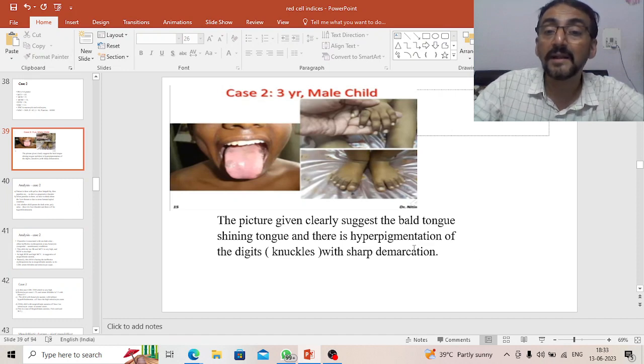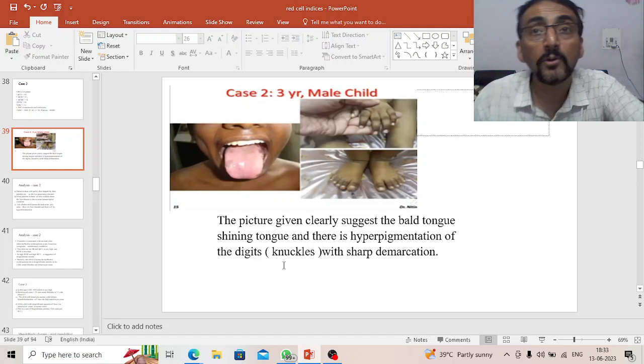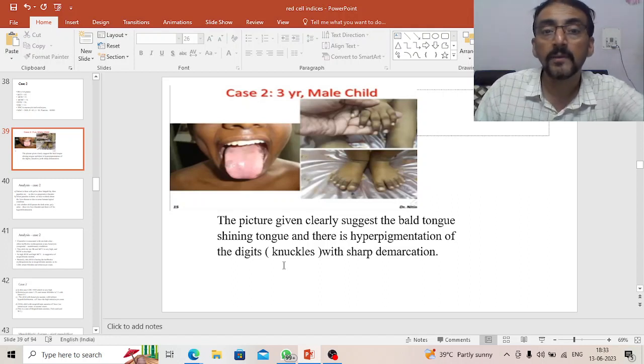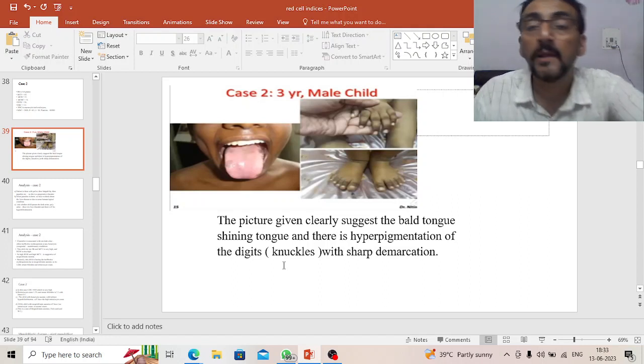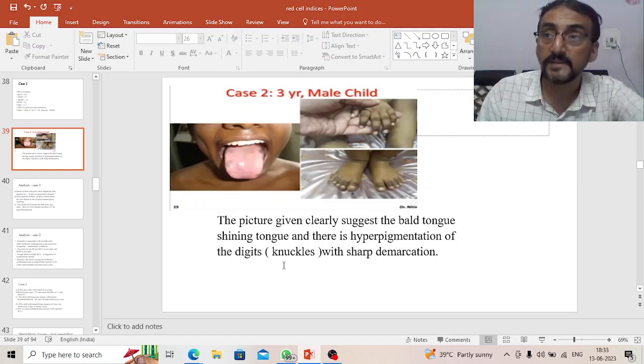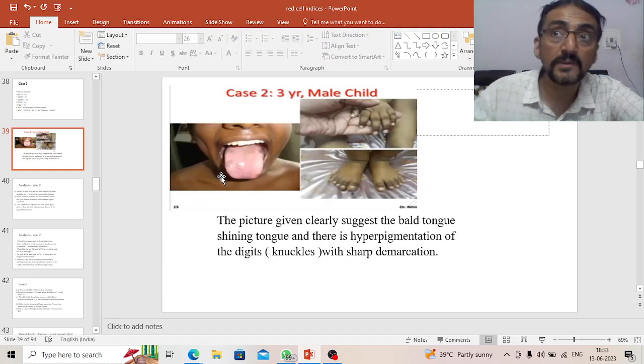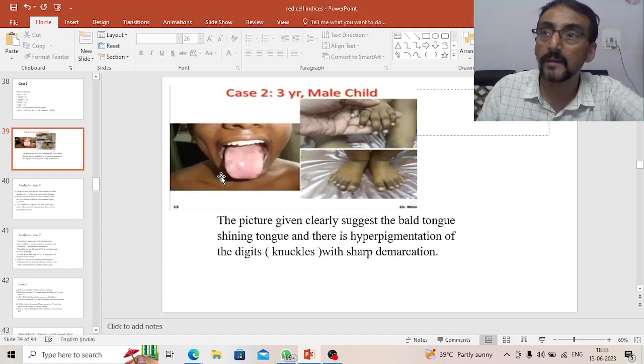there is a bald tongue, and there is also hyperpigmentation of the digits. The hyperpigmentation of the digits is seen in a case of megaloblastic anemia. So why is it happening? Because of B12 deficiency. Now, if you look at the patient, the bald tongue is there, and also the child is having stomatitis. Recurrent stomatitis is taking place, mukapaka.